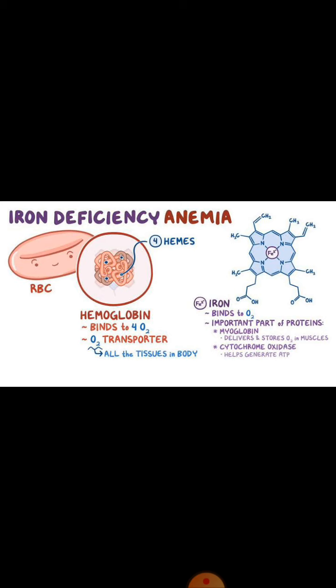Hemoglobin is responsible for carrying oxygen because it has oxygen binding capacity due to the presence of this center iron. This hemoglobin molecule carries oxygen to different tissues of the body. So whenever there is iron deficiency, oxygen cannot be carried to the tissues and there is tissue hypoxia. Moreover, there are many enzymes which require iron for their functioning, for example, cytochrome oxidase, which is responsible for the formation of ATP. So whenever there is iron deficiency, there is no generation of ATP and many functions of the body are destroyed.